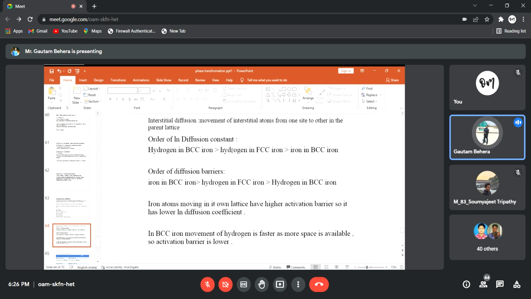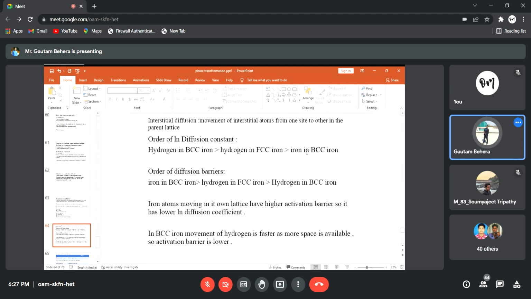So this is a very interesting thing. Just have a look at the order of log diffusion constant. What is the order for these three things? You can see hydrogen in BCC iron is greater than hydrogen in FCC iron, that is greater than iron in BCC iron, right? So it simply means the diffusion constant value is higher for hydrogen in BCC iron, then hydrogen in FCC iron, then finally iron in BCC iron.